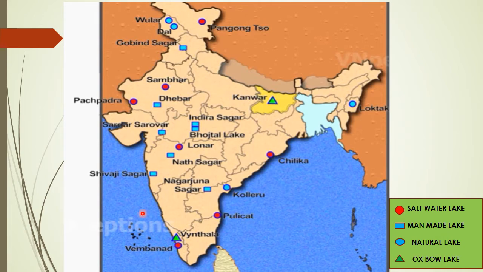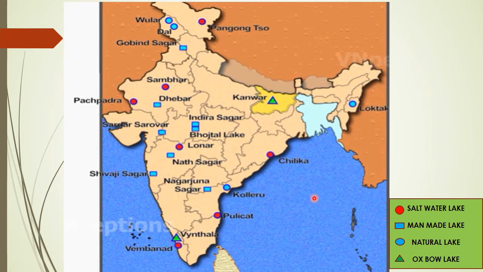Okay, so now let's go to the man-made lakes, which are in a blue square, and they are normally formed where dams are constructed due to reservoirs and embankments. So at the top we see Gobind Sagar, then Debar, then Sardar Sarovar, Indra Sagar, Bhojtal Lake, Nath Sagar, Shivaji Sagar, Nagarjun Sagar. So these are all man-made or artificial lakes.